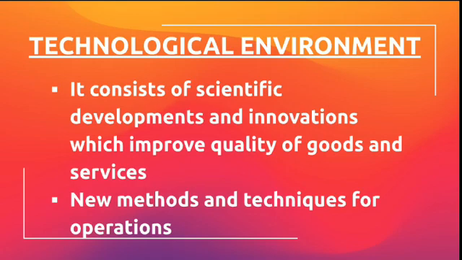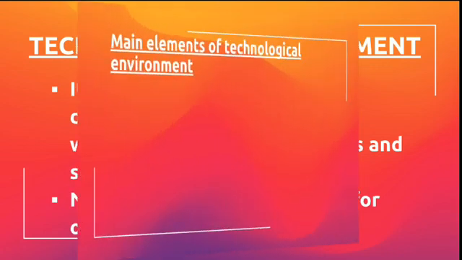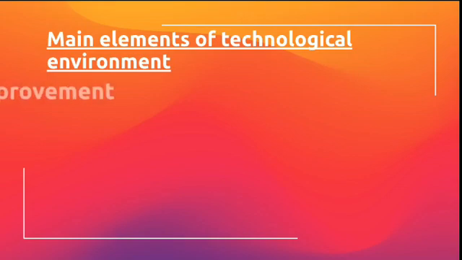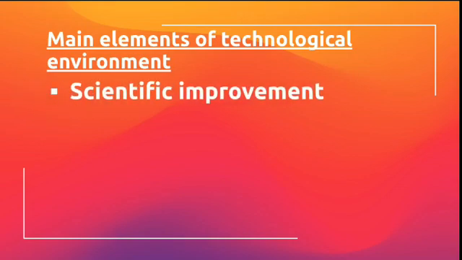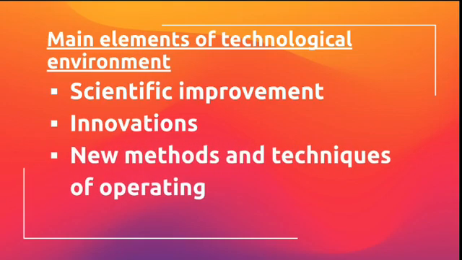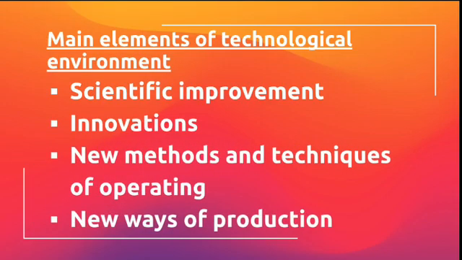The technological environment is a rapidly changing, dynamic environment which has a great influence on the business enterprise, one of the main dimensions of business. The main elements of the technological environment are scientific improvement, innovations, new things introduced, new methods and techniques of operation, and new ways of production. So these are the elements or examples of the technological environment that has a great impact on the performance of the business.